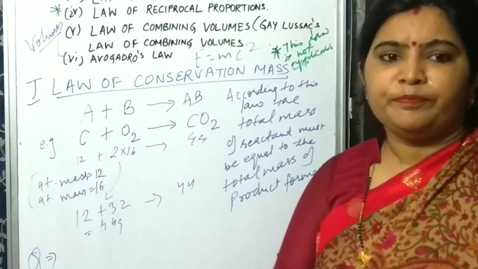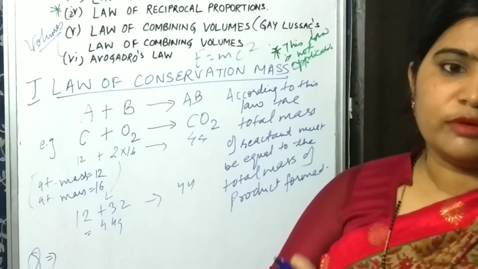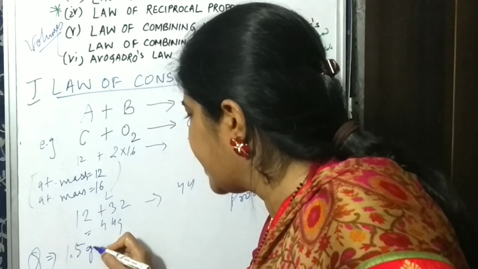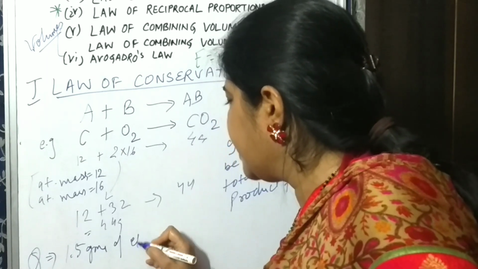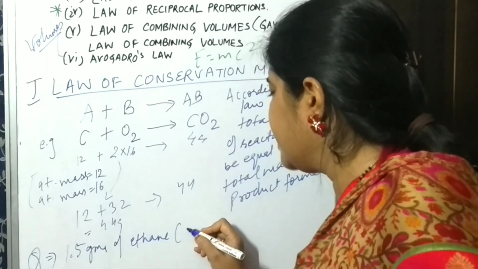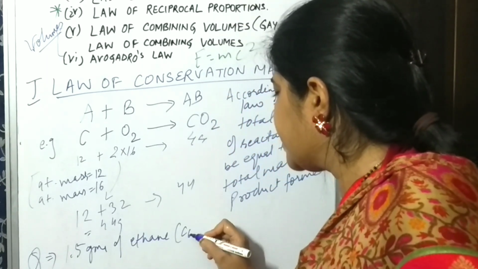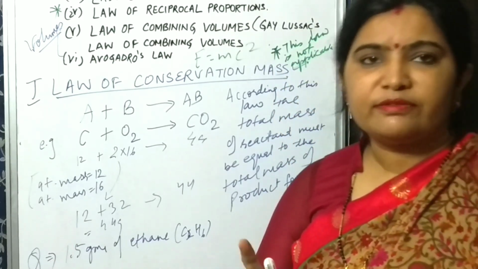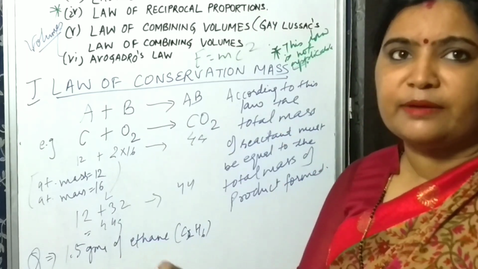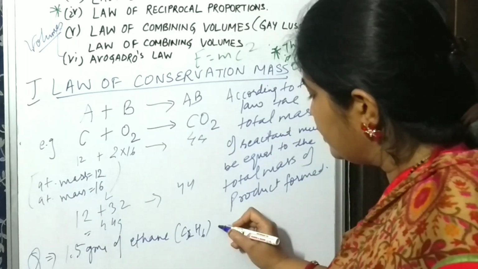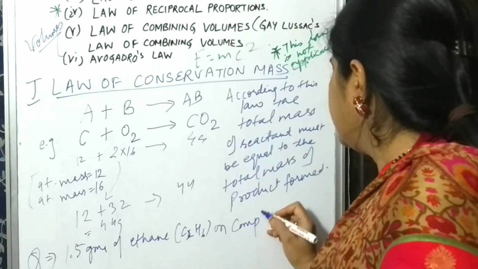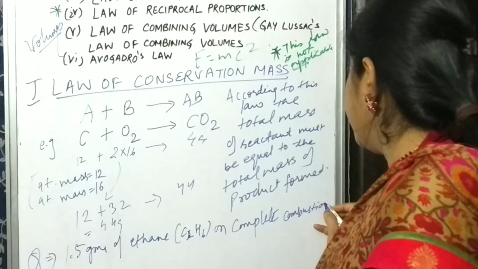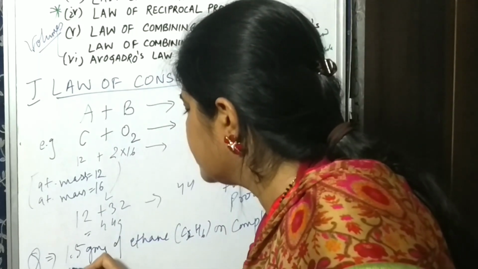My question is: 1.5 grams of ethane, the formula of ethane being C2H6, on complete combustion gives